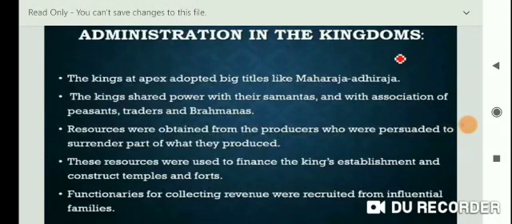First of all student, in administration in the kingdom, many of these new kings adopted high sounding titles such as Maharaja, Adhiraja, means great king, overlord of kings, and Tribhuvana Chakravartin, means lord of three worlds, and so on. And now the king shared the power with the Samantas and with the association of peasants,